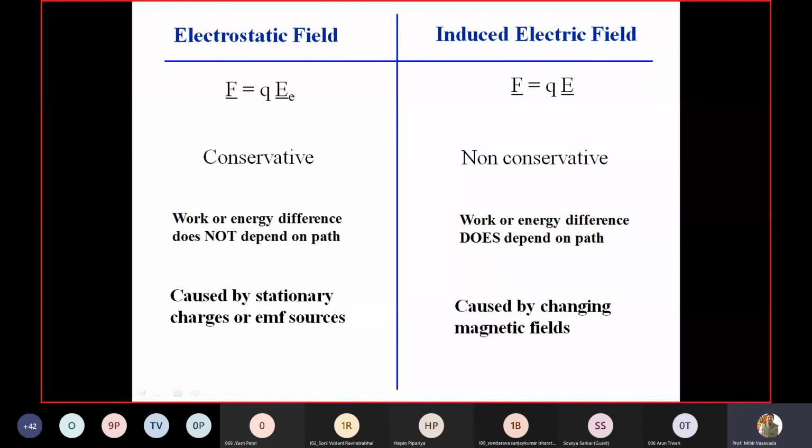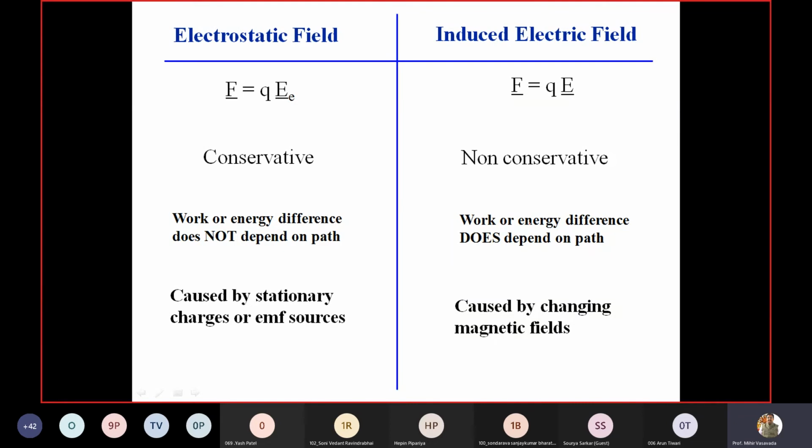So this is just the formal comparison of electrostatic field and induced electric field. Electrostatic, you might have observed, is electricity at rest. In winter you have some cases of electrostatic energy. When you touch a plastic chair or someone, suddenly you feel some current discharge. That is conservative in nature, while induced EMF is non-conservative in nature.